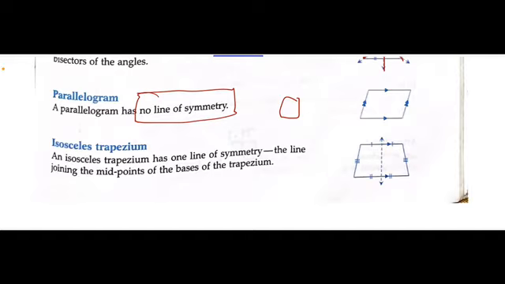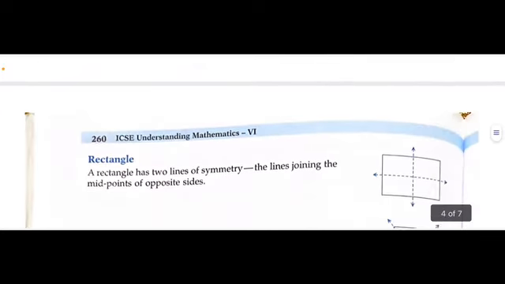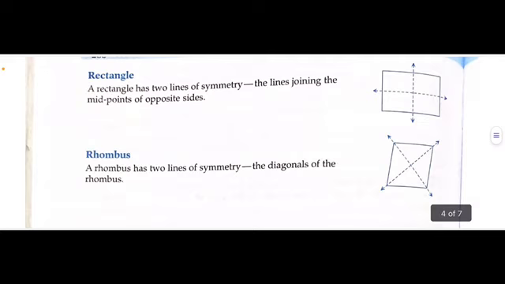Then we have isosceles trapezium. Isosceles जिसकी दो साइड सेम होती है, like ये दोनों सेम है. Fine. So isosceles trapezium has one line of symmetry. इसकी कितनी होती है? One line of symmetry like this. This is the line of symmetry. Fine. You can just join the midpoint. इसमें ये दोनों साइड और ये दोनों साइड इक्वल होती है और all the opposite sides are equal. That's why it's isosceles and it has only one line of symmetry.